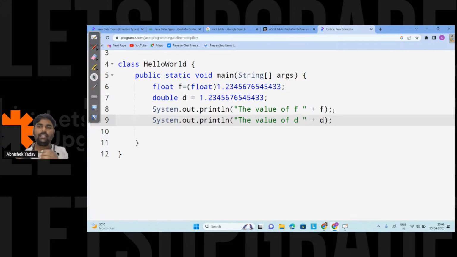Can you guys write in the chat now what output I will get? If it is clear till this point, what output will I get? Correct. So that's why I have given this question. What output will I get now, guys? Exactly the same value for float and double, or what difference will I get here? Anyone from the audience?